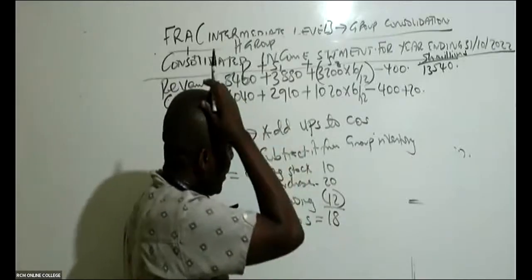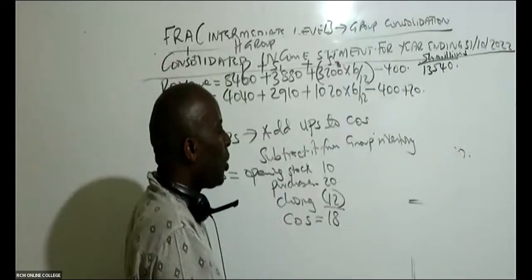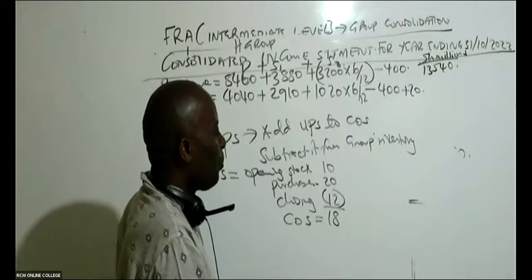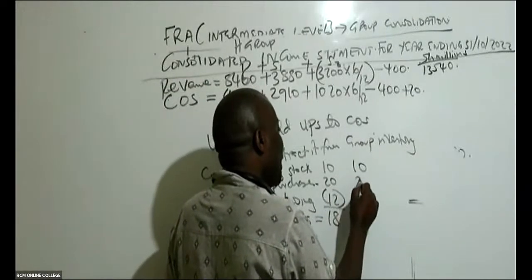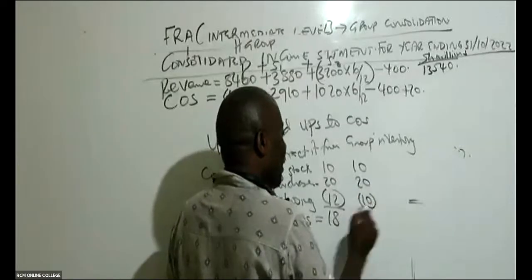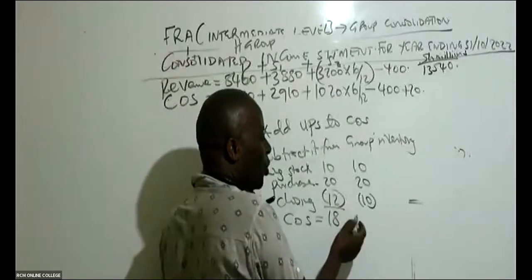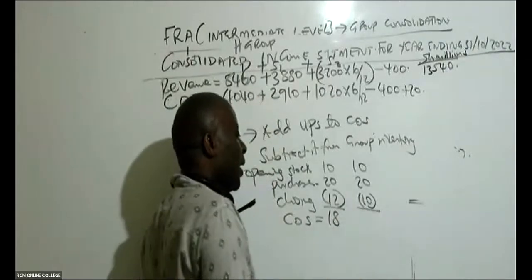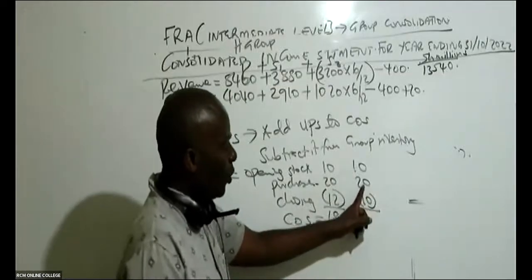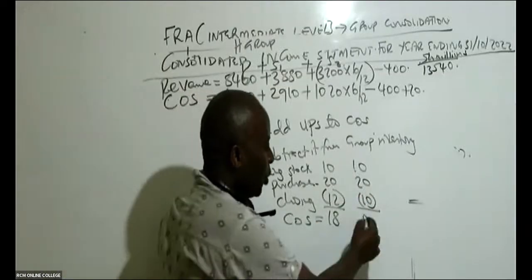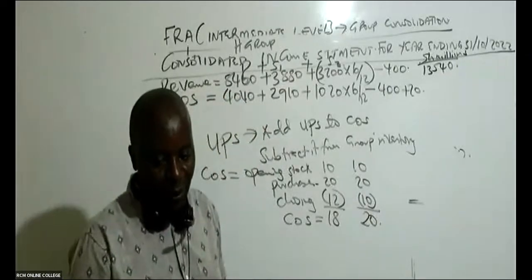And then somebody comes and tells me, no, your closing stock is overstated by 2. So then I come and do an adjusted working. So this will be 10, 20, and this will be 10, because the closing, I'm being told, is overstated by 2. So can somebody give me the new cost of sales? It will be 10 plus 20, that's 30 minus 10. This gives me 20 like that.